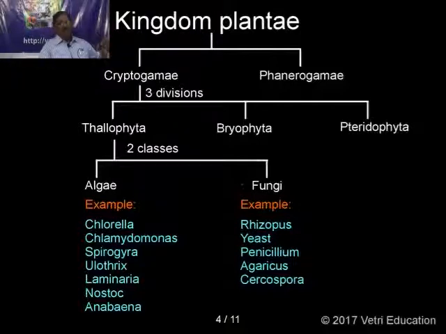The algae plants have chloroplast, so they can prepare their own food material, so those are called autotrophs. Whereas the fungi do not have any chloroplast, so they depend upon other organisms for their nutrition. That is called heterotrophic nutrition. This heterotrophic nutrition may be saprophytic, parasitic or symbiotic.